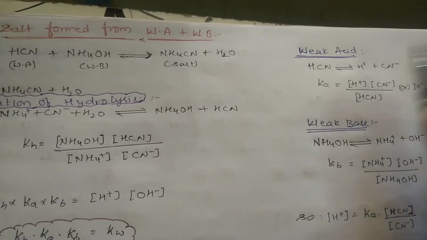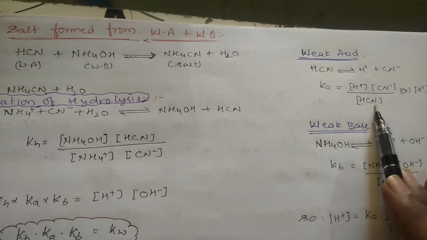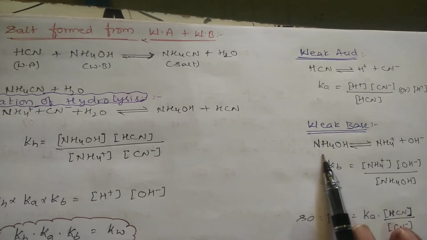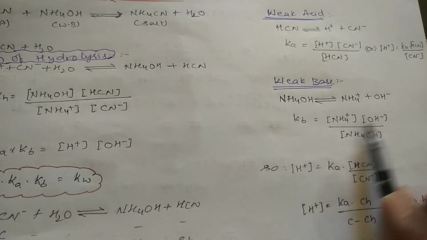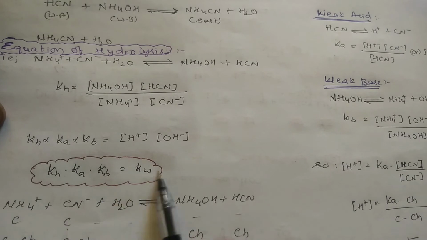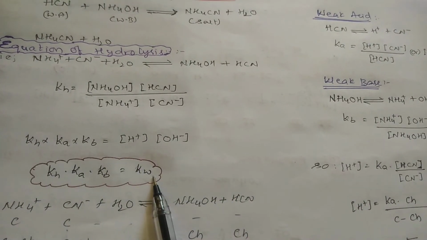For the weak acid, if you write HCN, it is equal to H+ and CN-, Ka is equal to H+ CN- by HCN. This is the Ka value. For the weak base, if you write NH4OH, NH4+ and OH-, Kb will be equal to this one. So Kh into Ka into Kb, if you write, you will be getting H+ into OH-, so you will be getting Kw.